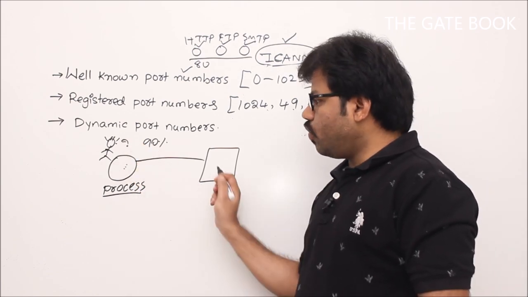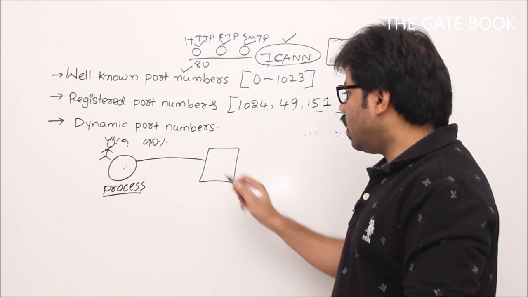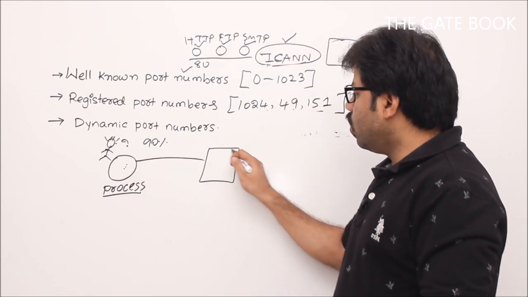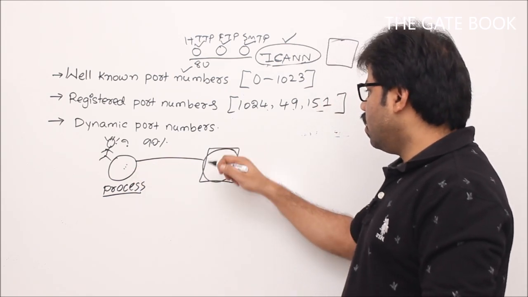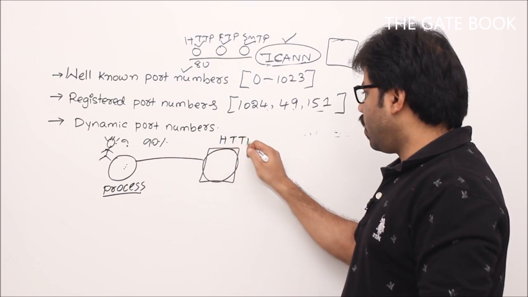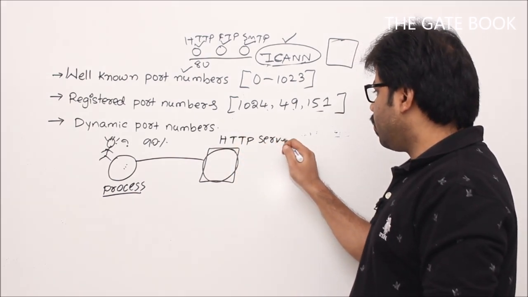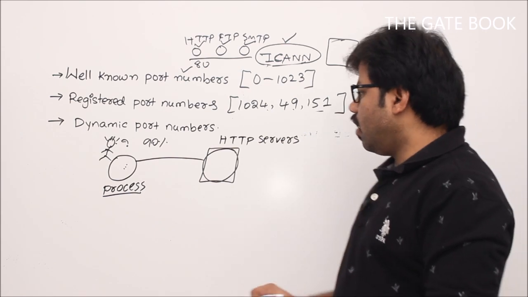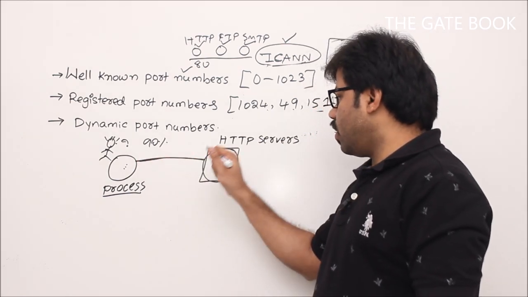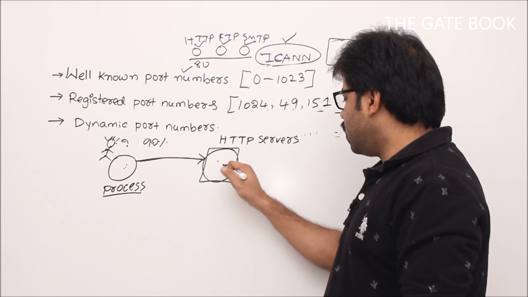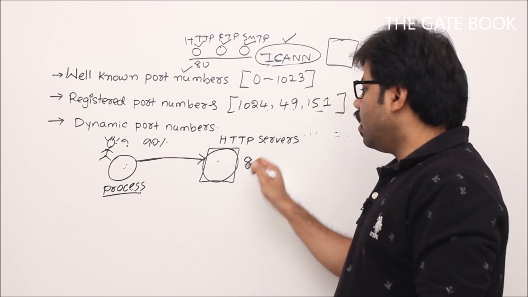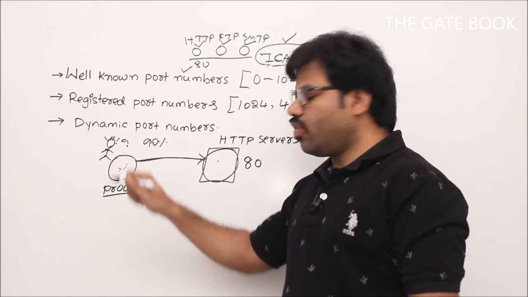Because it has to fetch some web pages. For that, this process has to connect to a remote server, an HTTP server. The remaining details we'll see in the application layer. Now this process has to communicate with that one, and we know the port number of that process. What is that? 80.